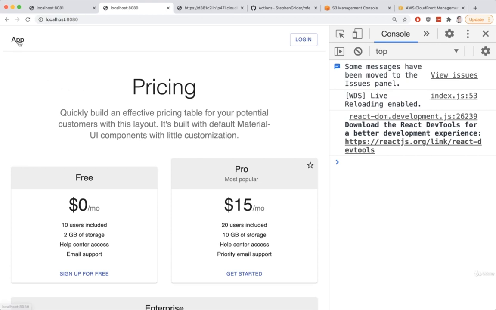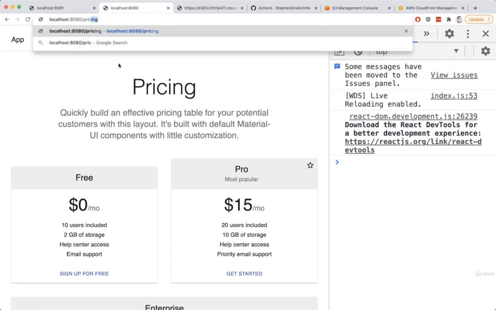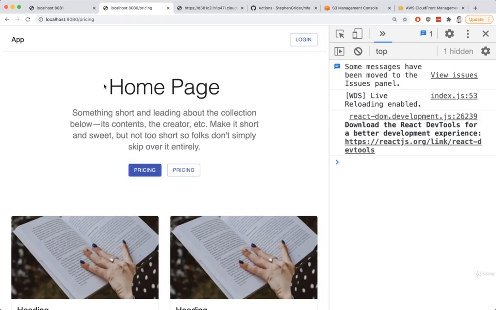If I click on app, it looks like nothing happens at all. And finally, if I try to navigate to localhost 8080/pricing, rather than seeing the pricing page appear, I see the home page instead. So it looks like immediately we just broke a lot of navigation stuff. So this is what I referred to just a moment ago. As soon as we make this memory history change, a lot of stuff starts to get really weird really quickly.